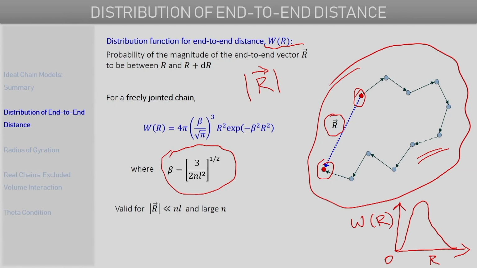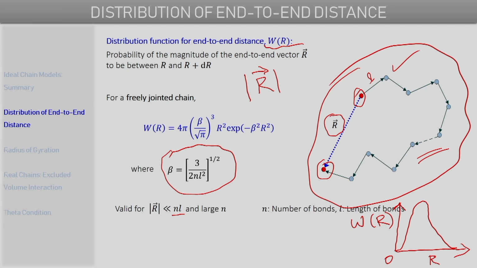So if we consider again the polymer chain that's shown here, if this is a freely jointed polymer chain, then the maximum length will correspond to this number nL, which is n number of bond vectors times L, the length of a single bond vector. So the end-to-end distance should be smaller than the maximum dimension that this polymer chain can adopt. Only for such conditions is this distribution function valid.